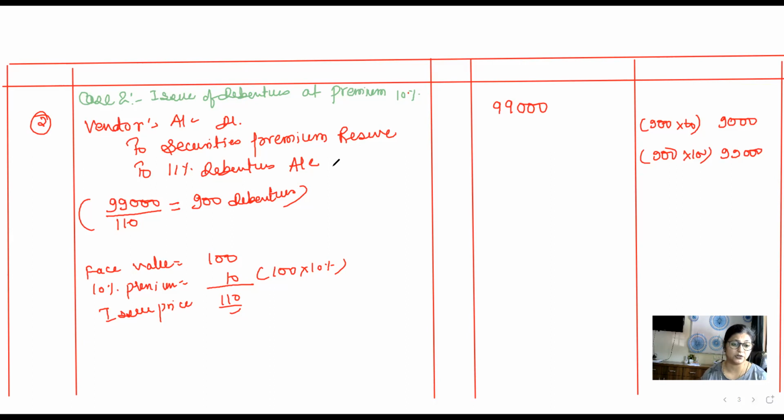Here, how are you going to find the amount of premium and the amount of debenture? For that, we have to calculate the number of debentures issued, which is purchase consideration divided by issue price. Here, the issue price is going to be more than 100 rupees because you are issuing the debentures at a higher price. So this is how the calculation will be.